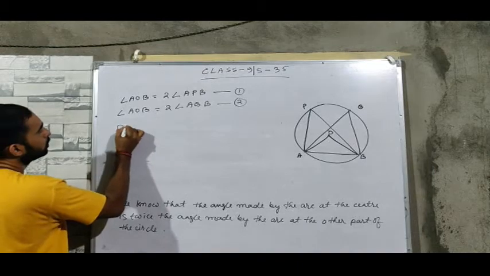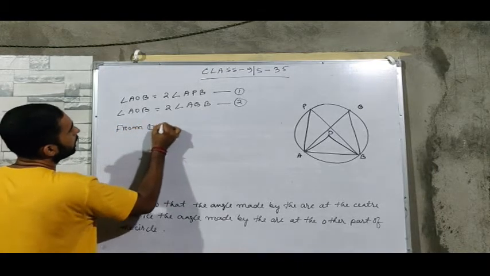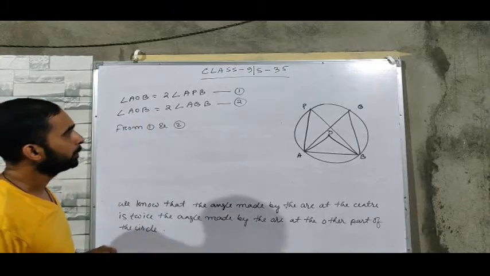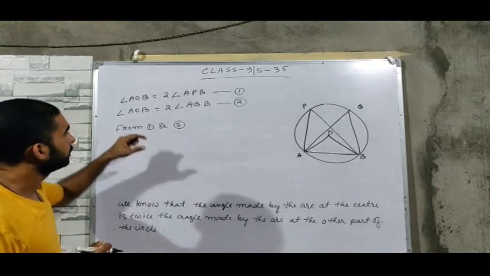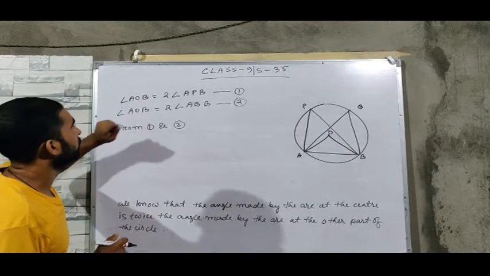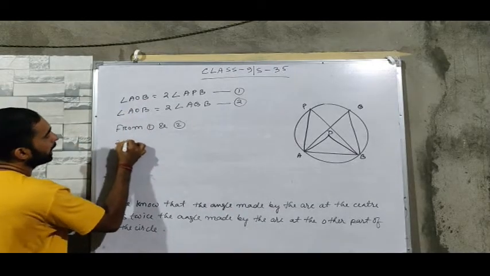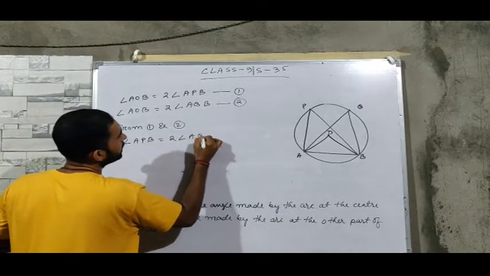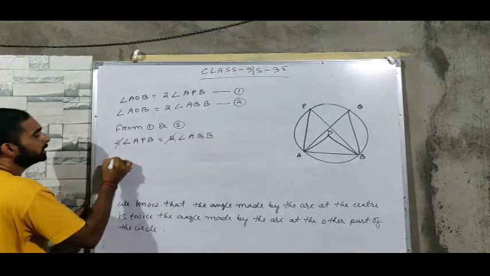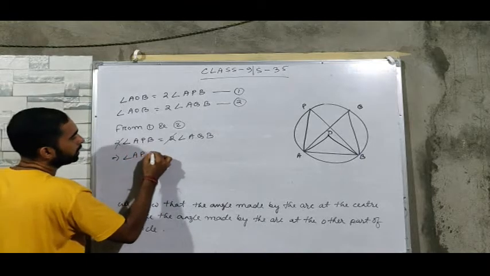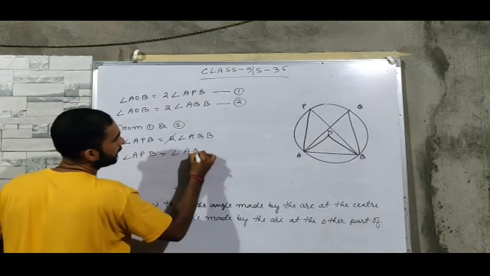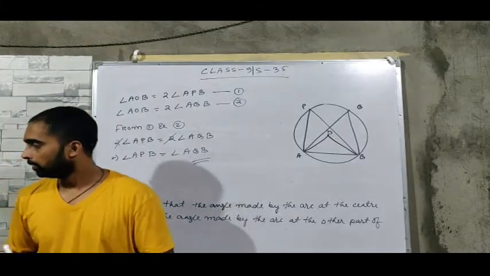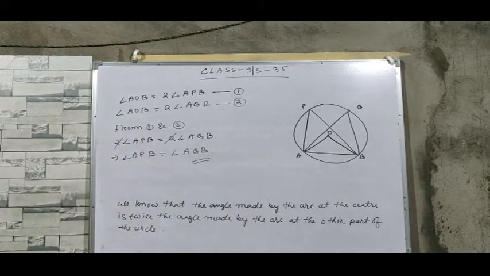So from 1 and 2, both these are equal to angle AOB, so twice angle APB equal twice angle AQB. Cancelling both sides, angle APB is equal to angle AQB. So this is the theorem: the angles on the same segments are equal.